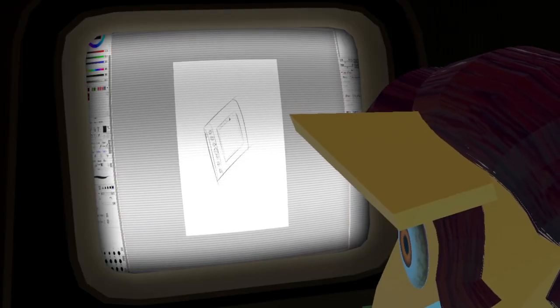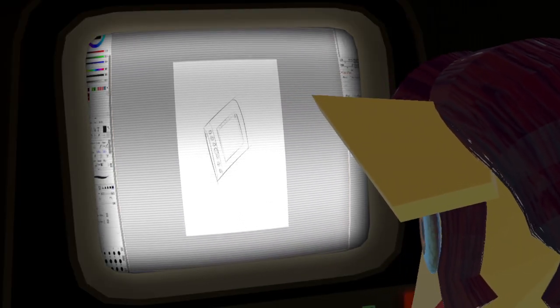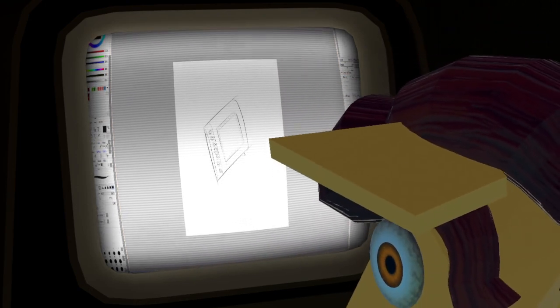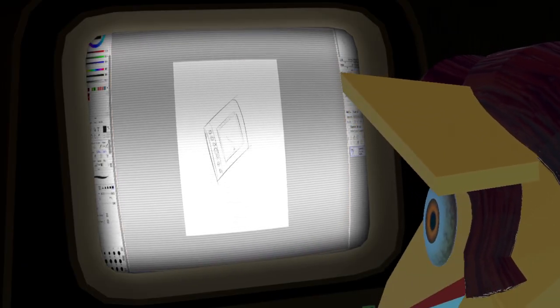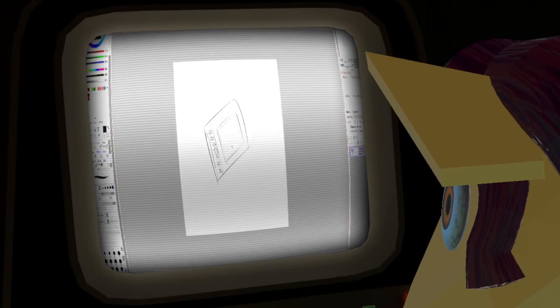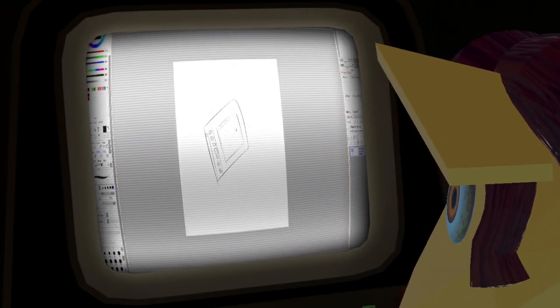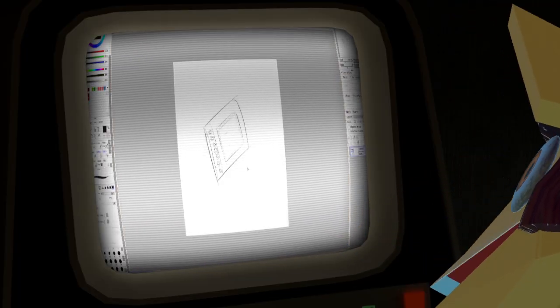There's more lines and numbers than this, but we're just abstracting a little bit. And my particular tablet has a bunch of fucking scratches in it.